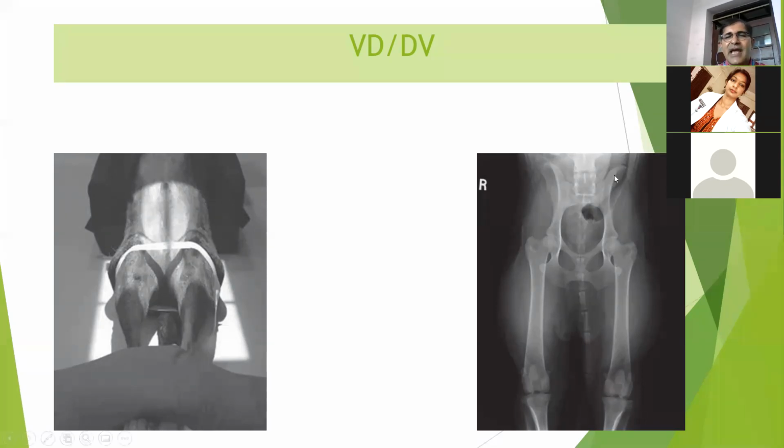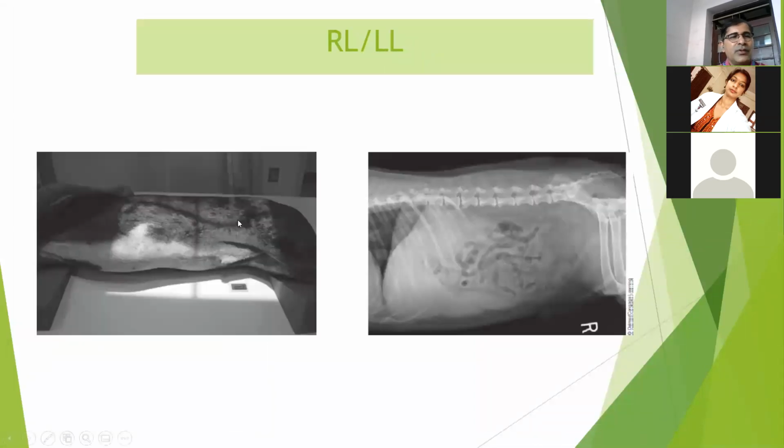And you will get this type of image, right? If you take the radiograph of ventrodorsal or dorsoventral view, then you will get this type of image, where the spine is in the center and both limbs in the periphery. So this is the ventrodorsal or dorsoventral view. Then next, lateral view.